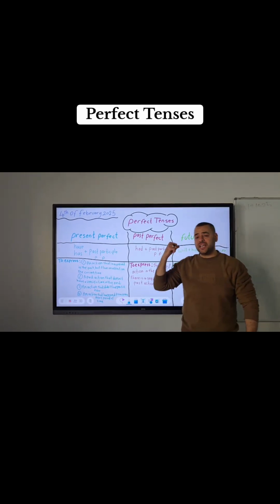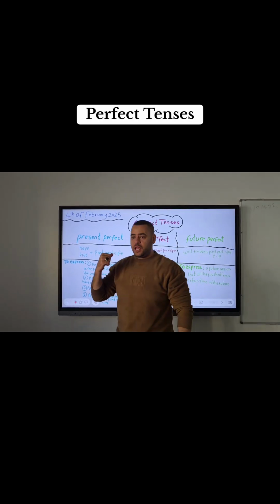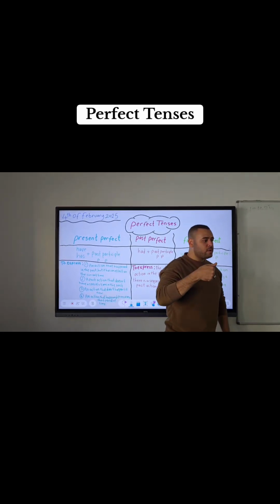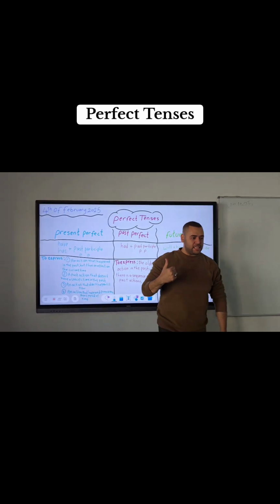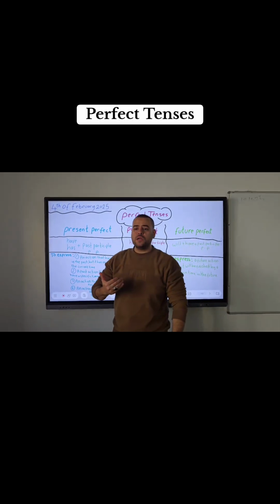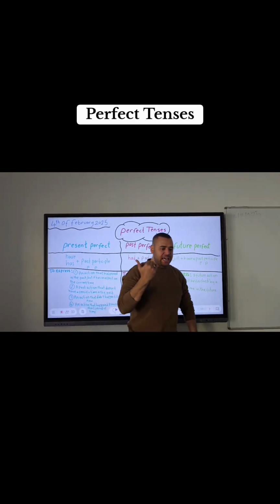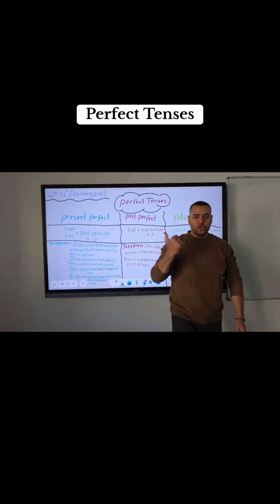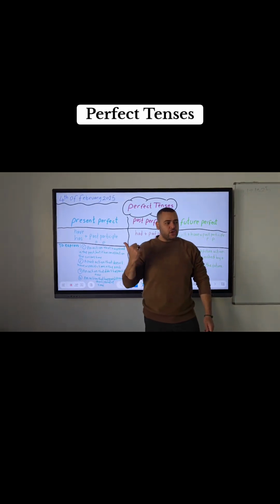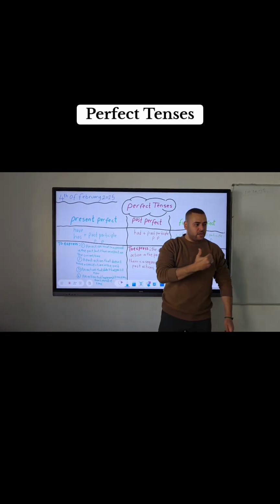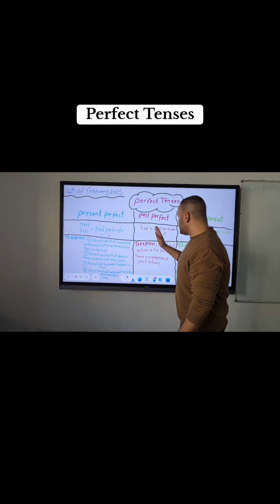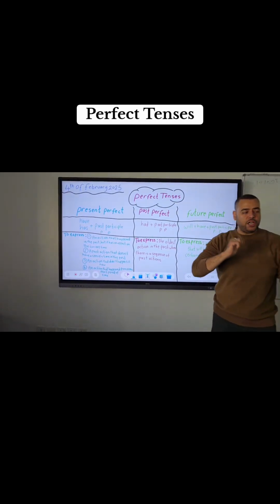Like when you say, yesterday, after I had gone home, I ate dinner and slept. So here, the first action to happen in the past was going home. You had gone home first, then you ate and slept. So we always use this tense to show the oldest action in the past.